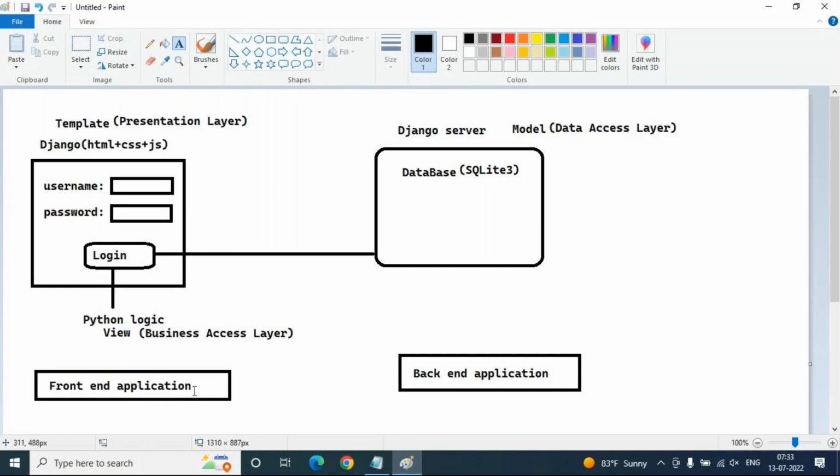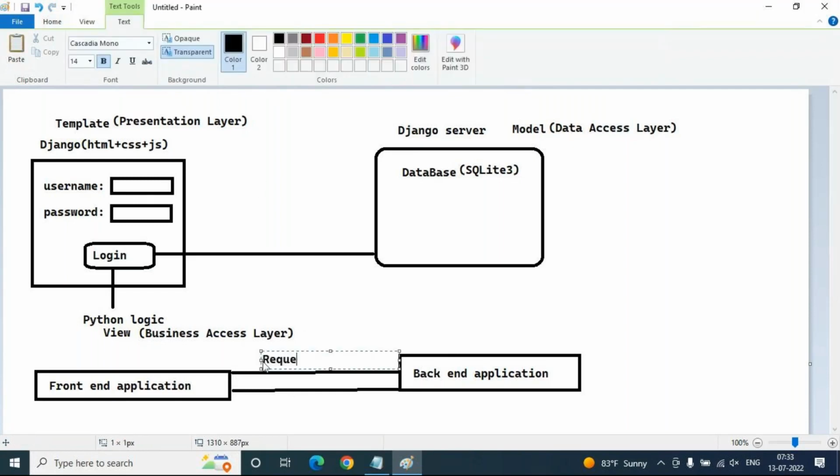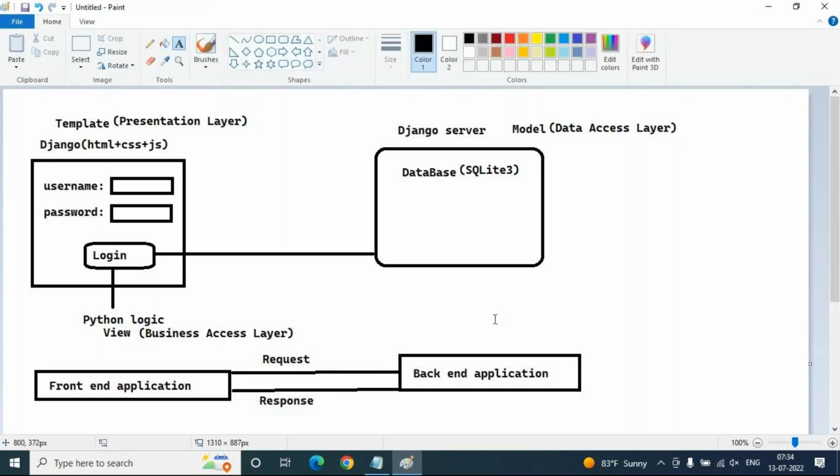Front end and back end always communicate with each other, because we send a request and at the same time get a response. Who manages this request and response? The Django server manages it, because Django is completely a client-server architecture.